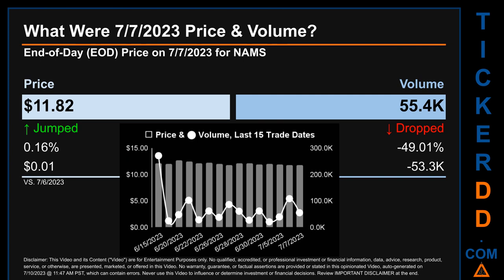The graph shows price and volume for the last 15 trade dates. Across a range of 88 cents, the max and minimum end-of-day price were respectively 12.69 and 11.8. Volume saw a range of 250.5 thousand, from a day low of 21.1 thousand to a day high of 271.6 thousand.